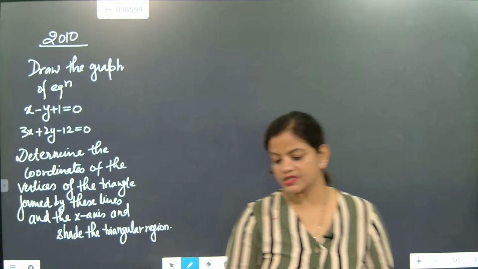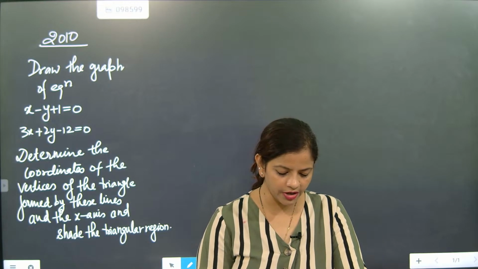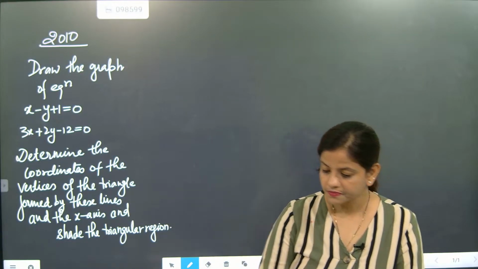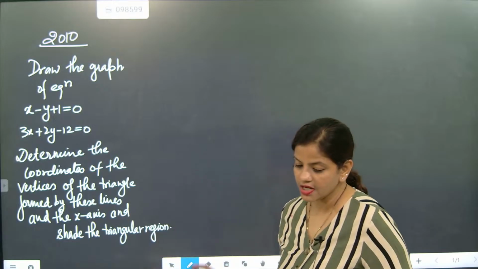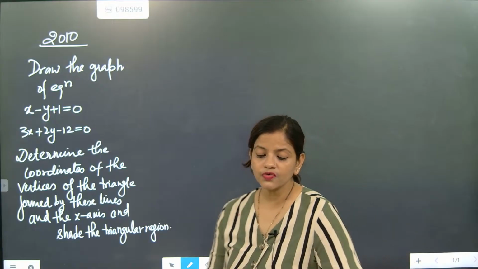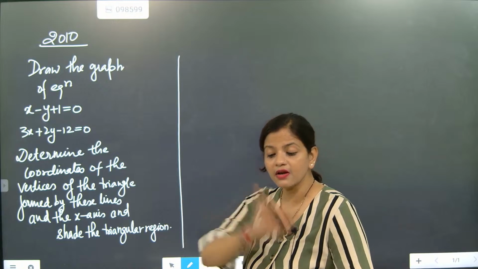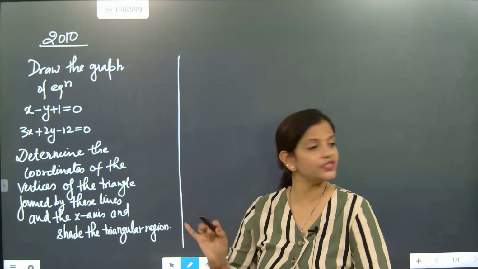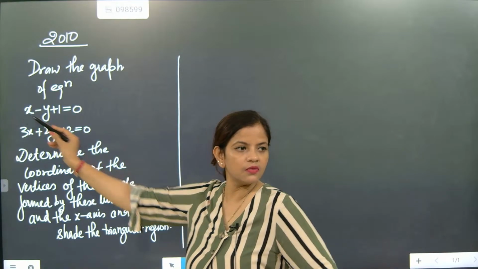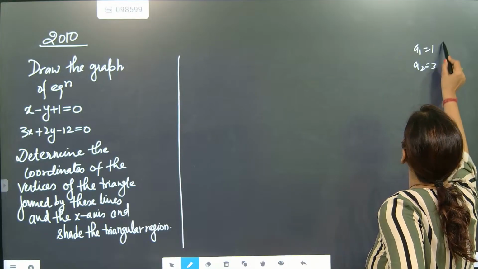See, when this type of question is coming, how are you going to respond? The question itself is very important. You need to just understand the pattern of the question. Now look here. See, first the equations are given to you. We don't know what type of question it is. They are telling about the x-axis. So first we will write the equation part. See, rough work is very important. First, in rough we will come to know what type of equations they are. Correct? What we will do? This one is A1. What are A1, B1 and C1? A1 is 1. What is A2? 3. What is B1?